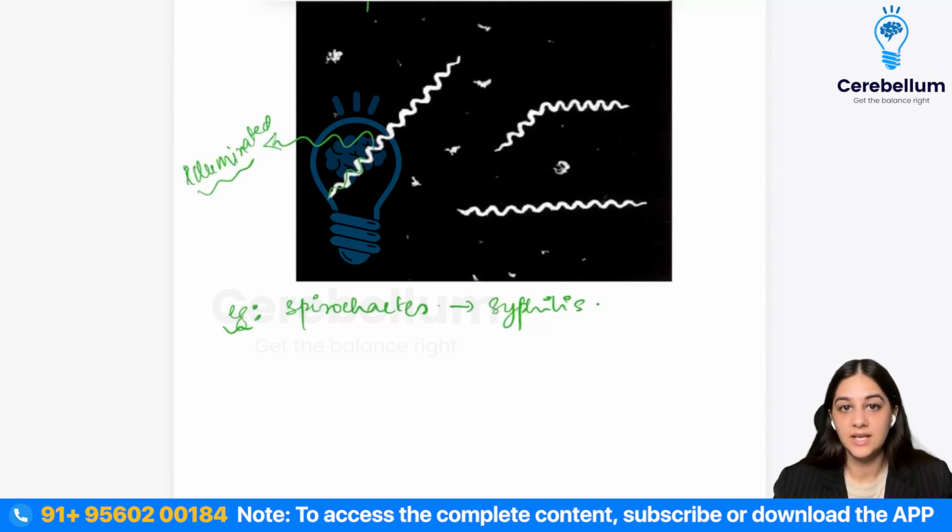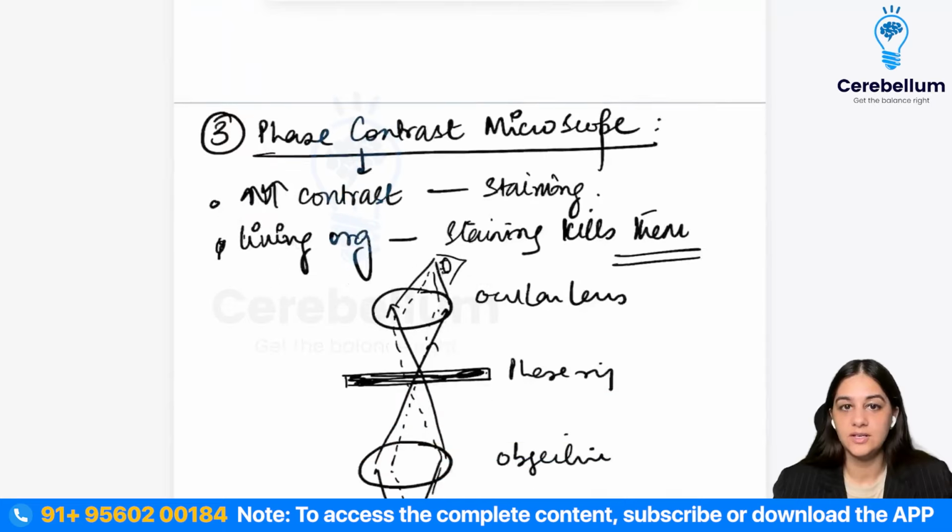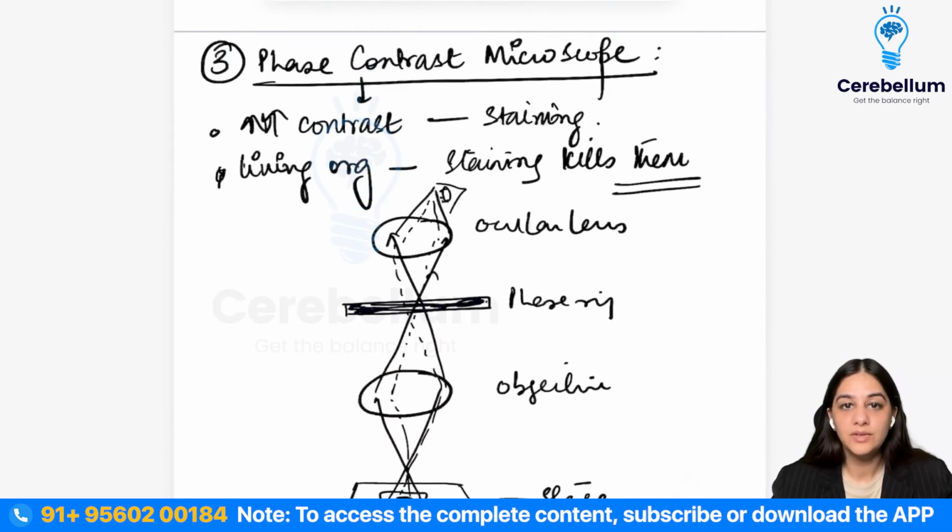And we're going to come to the next microscope, which is your phase contrast. So remember, I told you there are two ways by which you can increase your contrast. One is your staining, and the other thing that you can do is use a phase contrast microscope. So phase contrast microscope is used where you want to see a living organism, because staining kills them.